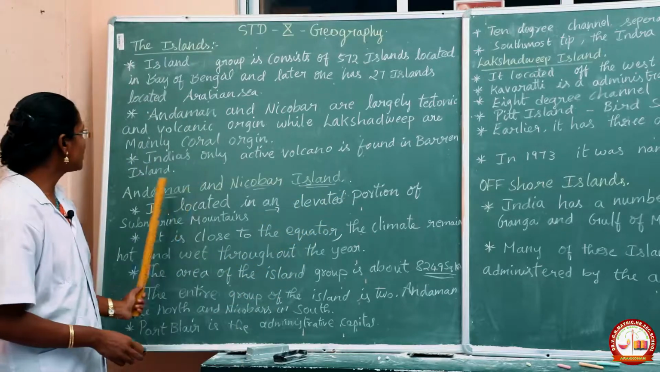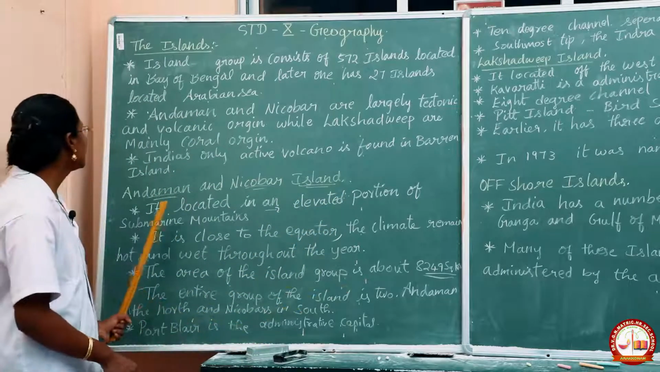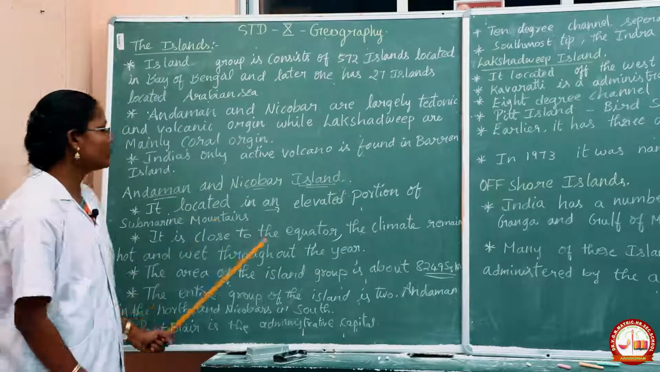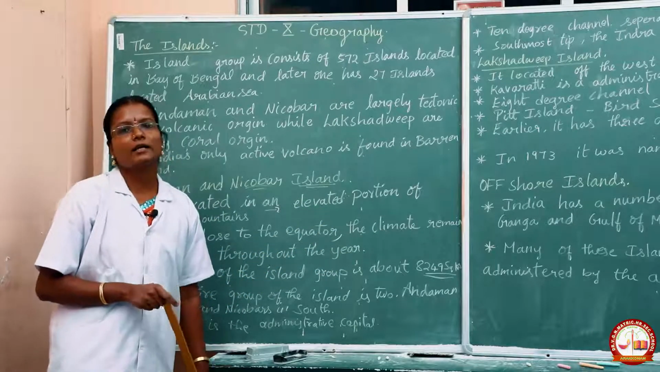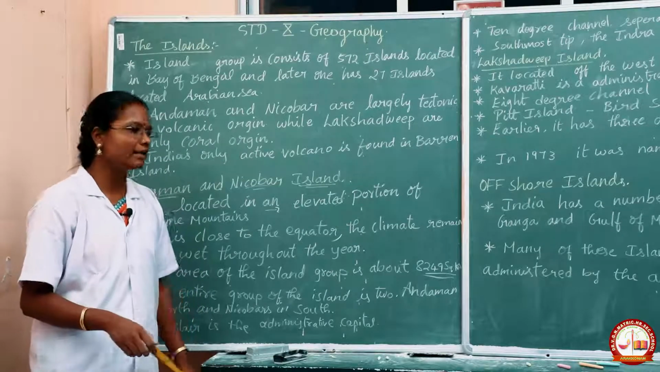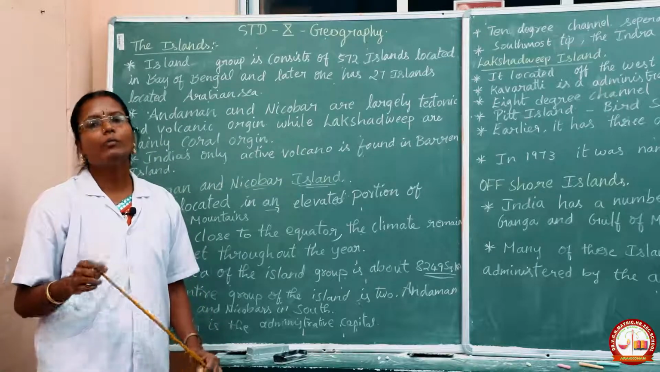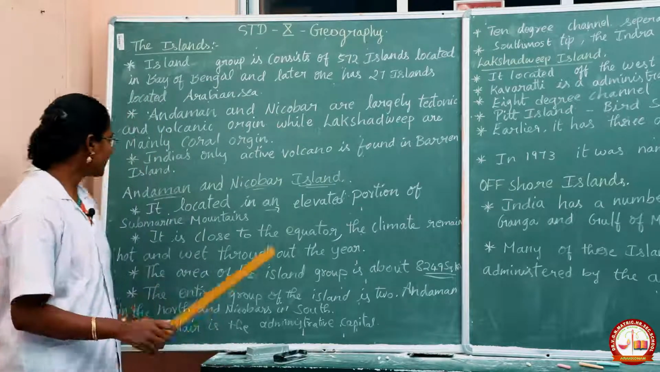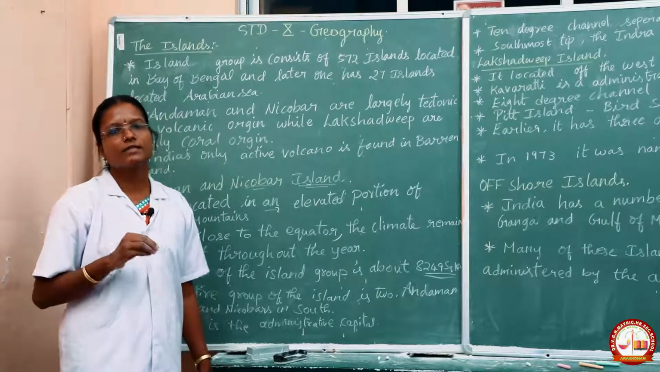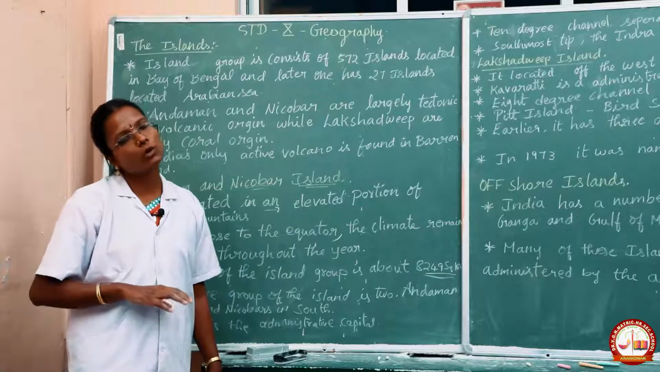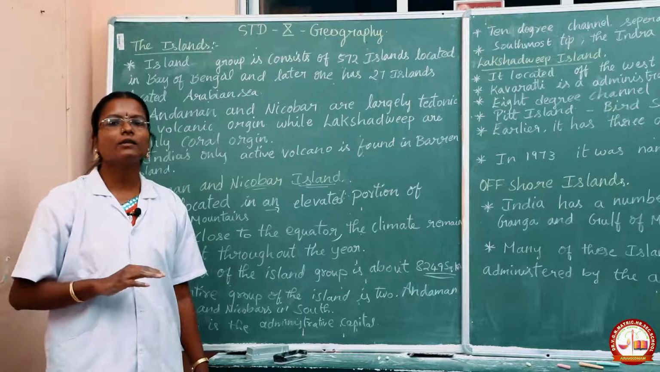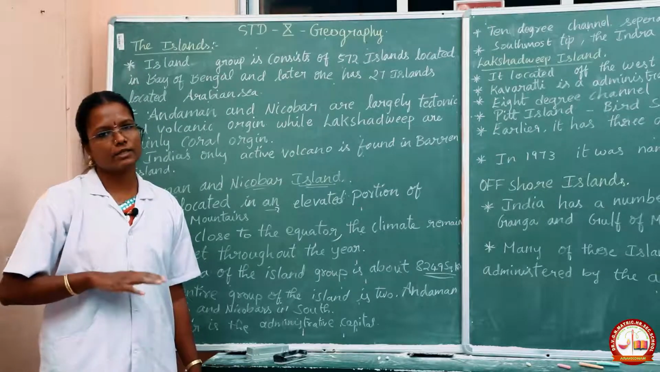Next we are going to see about the Andaman and Nicobar Islands. They are located on an elevated portion of submarine mountains. In these Andaman and Nicobar islands most of the submarine mountains are located, and it is closer to the equator, so the climate of this region will be hot and wet throughout the year. Most probably the climate will be very hot and wet, more rain will come,